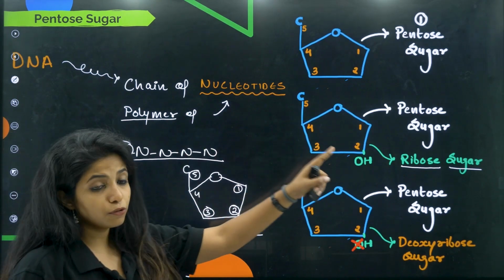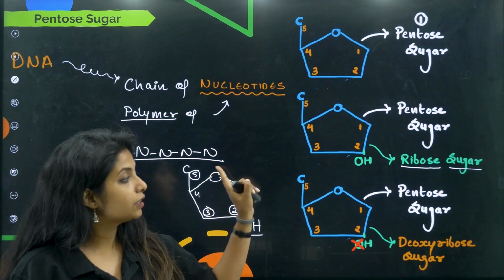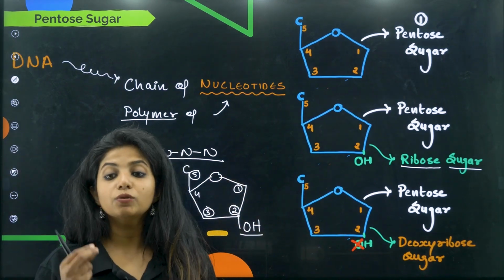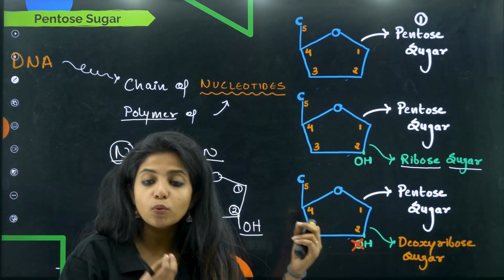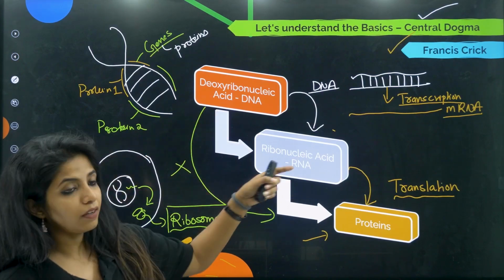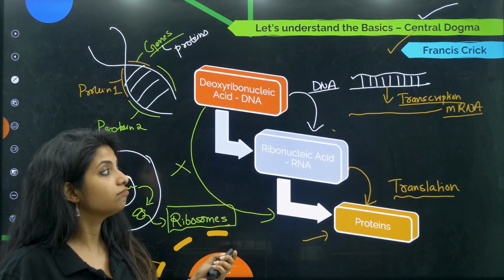Now if it is a ribose sugar, it will have an OH group on the second carbon. If it is deoxyribose, it will not have the O, which is why it is known as deoxyribonucleic acid, whereas RNA is known as ribonucleic acid. Both DNA and RNA are nucleic acids, children. Okay, they might have an acidic group as well, which is why you call them acid.